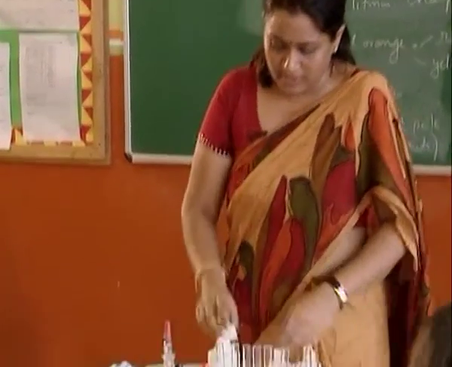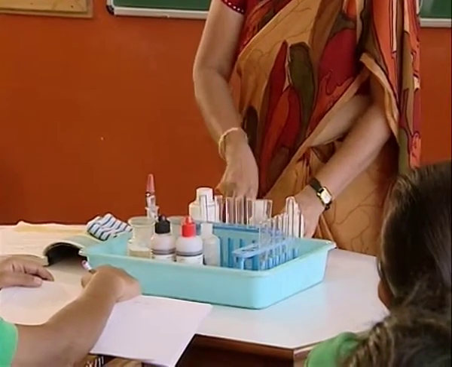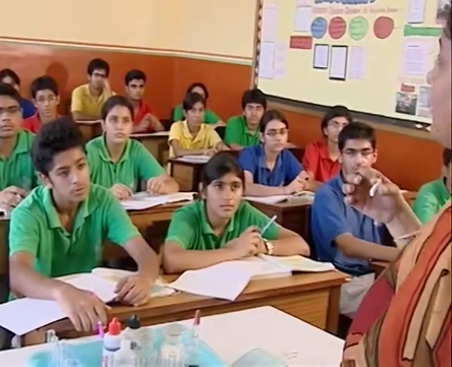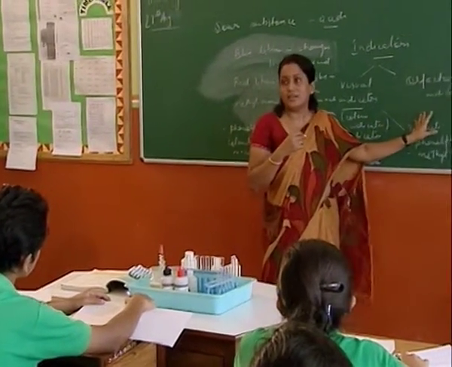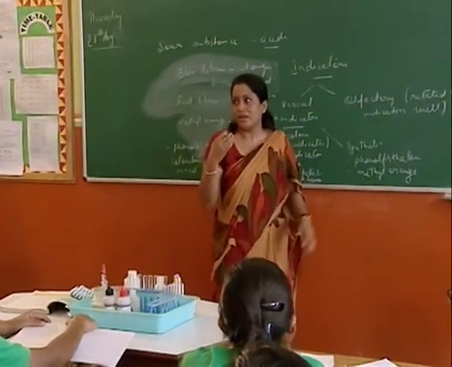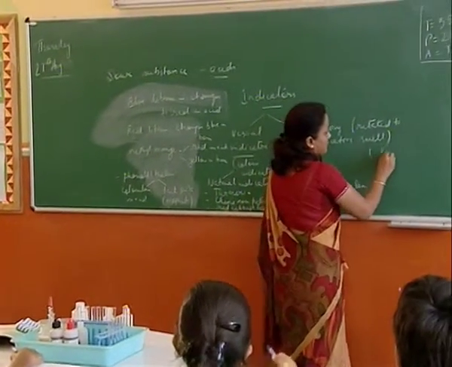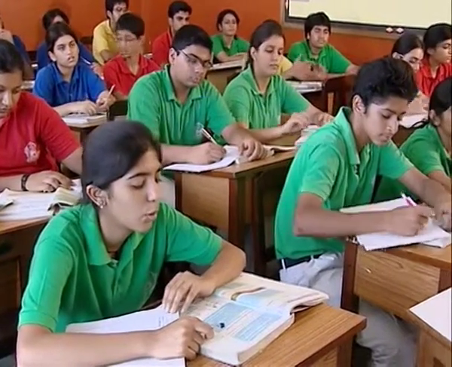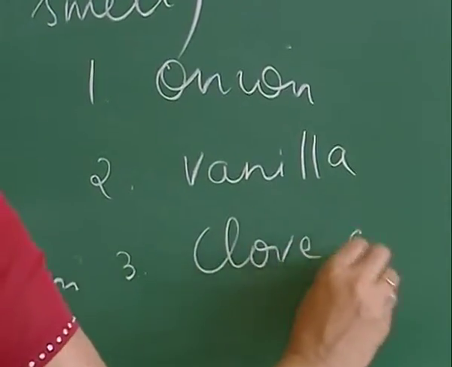Now these are visual indicators, for use if we are able to see things around, all right. We can also find out whether a particular substance is acidic or basic with another class of indicators called olfactory indicators, which we have said are related to the sense of smell. Three very common olfactory indicators are onion, yes, vanilla, or clove oil.